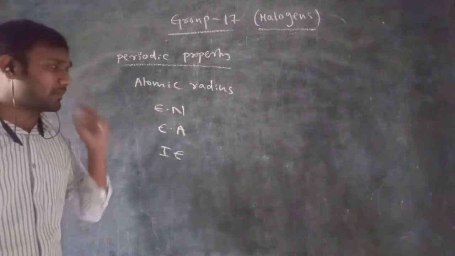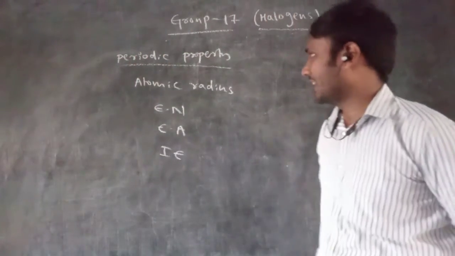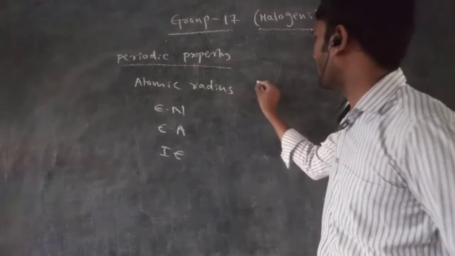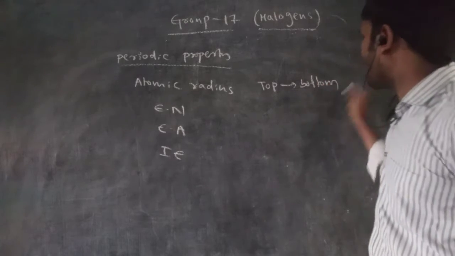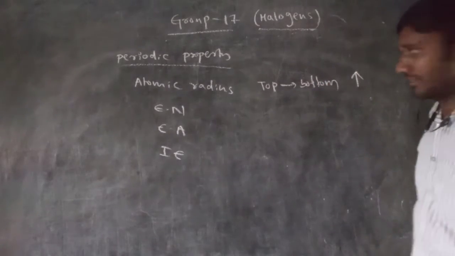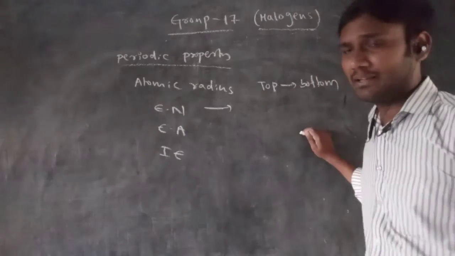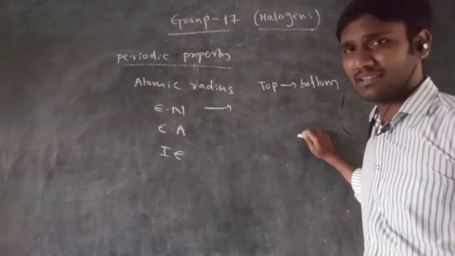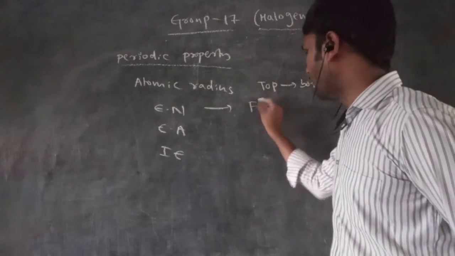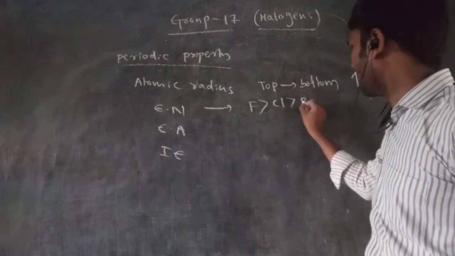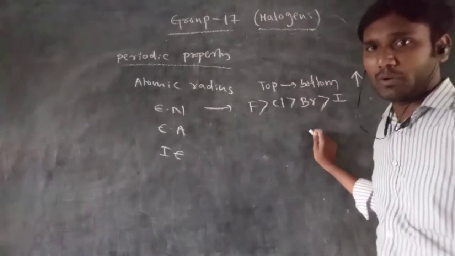Atomic radius: in every group, the atomic radius increases from top to bottom. In the same way, in the 17th group of elements the atomic radius increases from top to bottom. Next, electronegativity depends on atomic size. An atom with a smaller atomic size has more electronegativity. So fluorine has more electronegativity than chlorine, chlorine more than bromine, and bromine more than iodine.